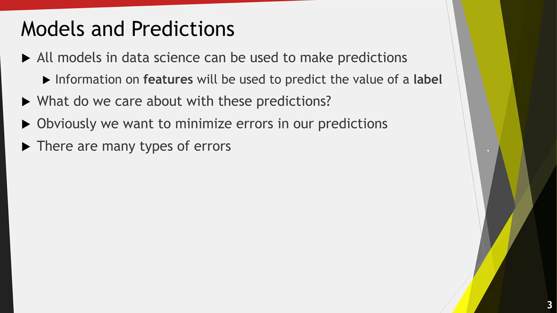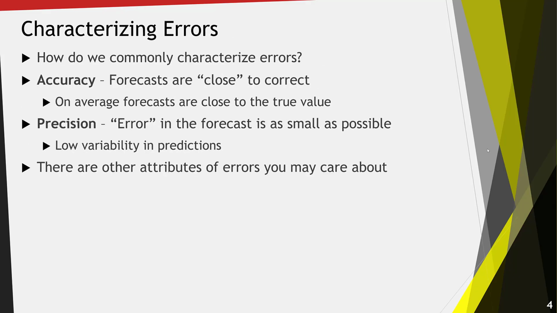All the models we use in data science can be used to make predictions. Information on features will be used to predict the value of a label. But what do we care about with these predictions? Obviously, we want to minimize errors in our predictions. We want the predicted value of a label to be very close to the actual value of the label. But there are many types of prediction errors. How do we commonly characterize errors?